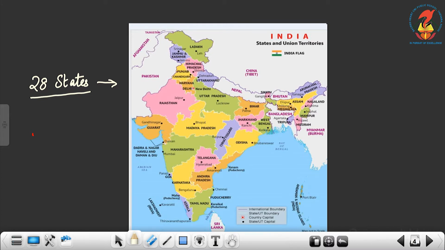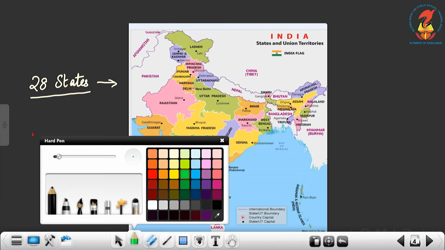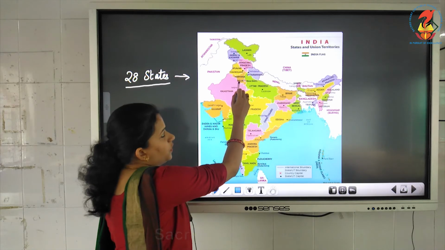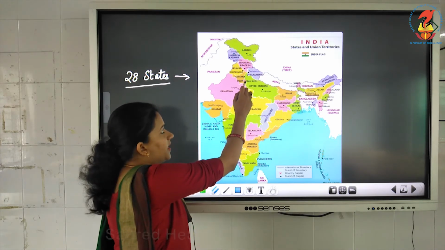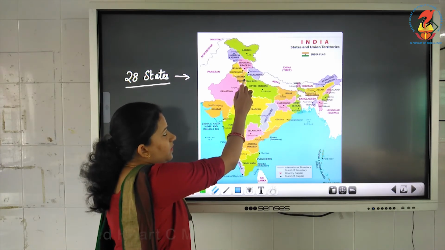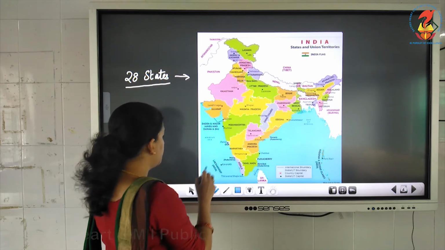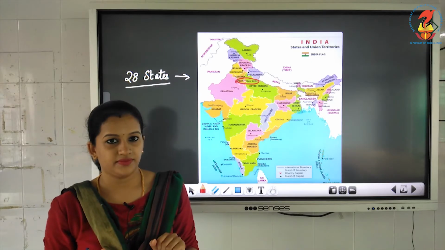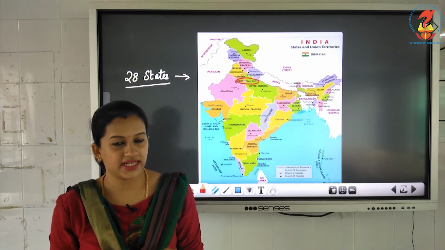And I told you that India's capital is Delhi. If you look here on the map, you can see New Delhi. It is situated over here. New Delhi is the capital of our country. I hope this much is clear.